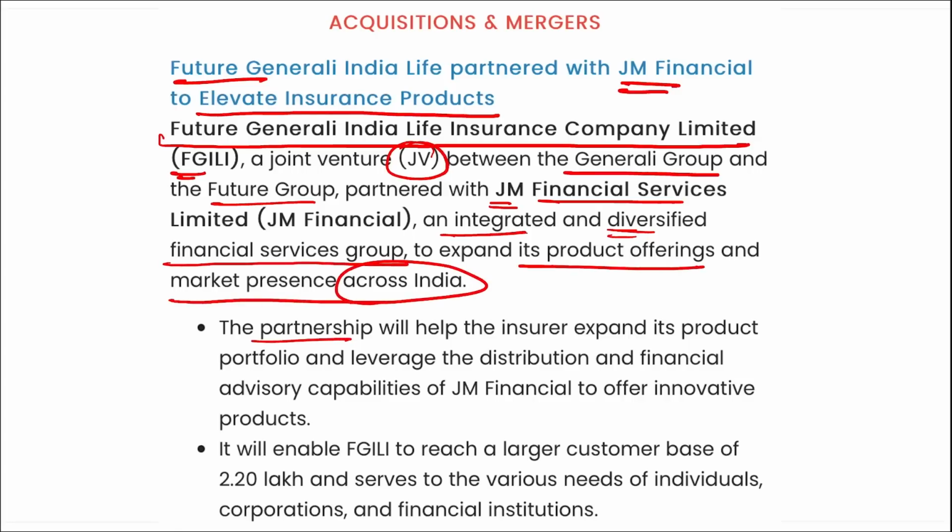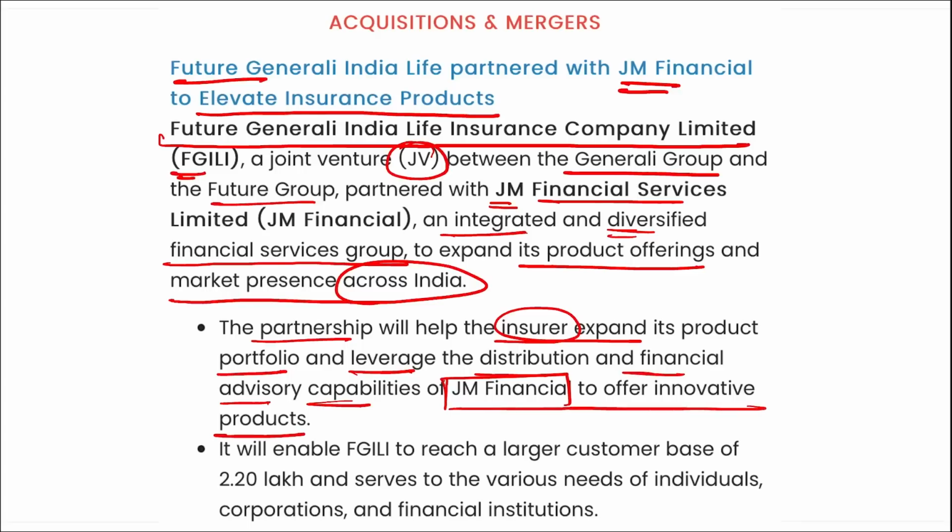This partnership will expand their insurance portfolio and leverage the distribution and financial advisory capabilities of JM Financial to offer innovative products. Correct. So coming back, Future Generali India Life partnered with JM Financial to elevate the insurance product and expand their insurance product to a vast audience across India.